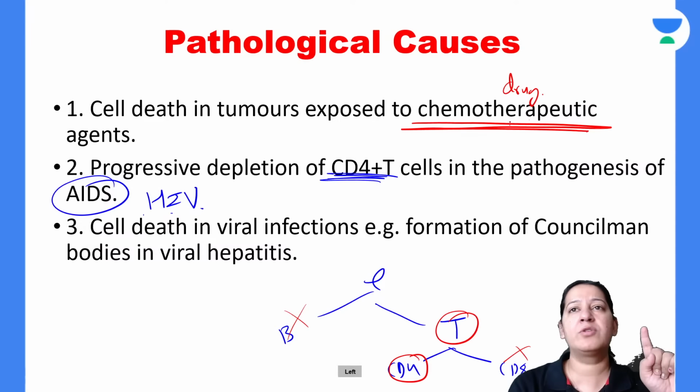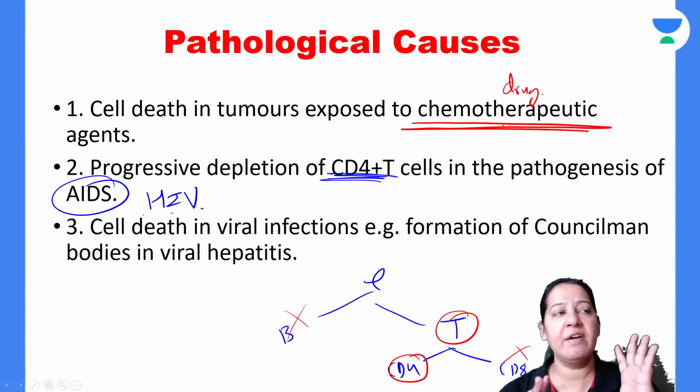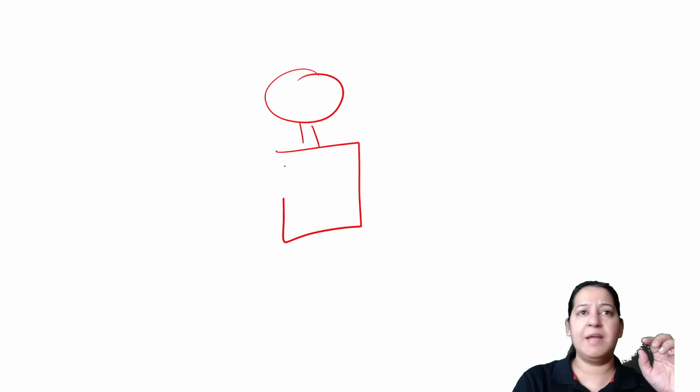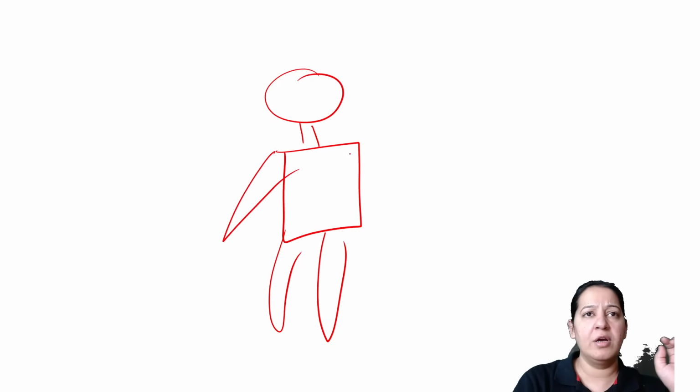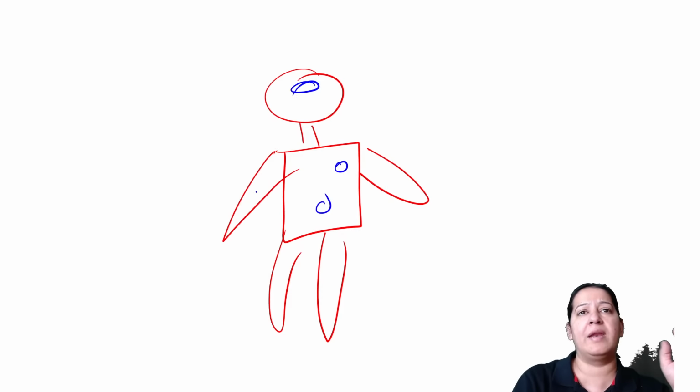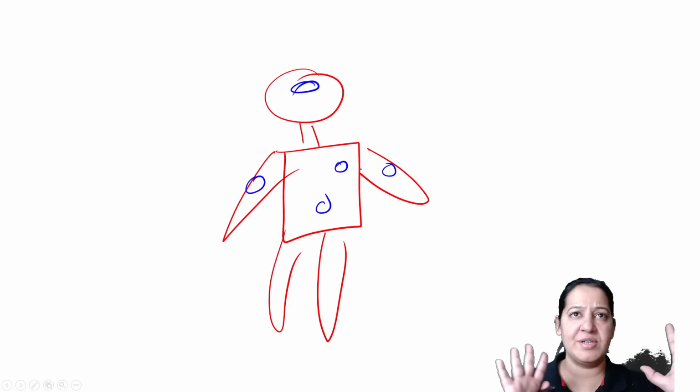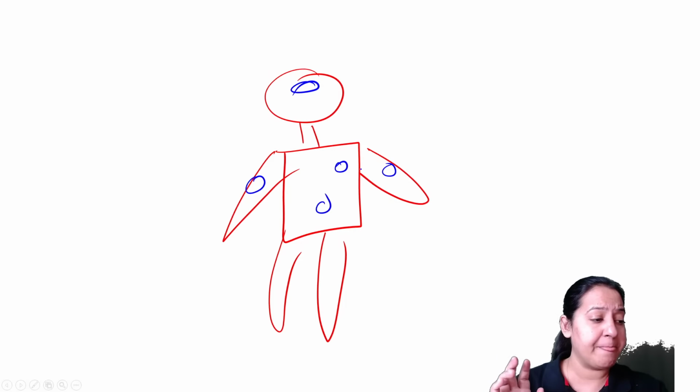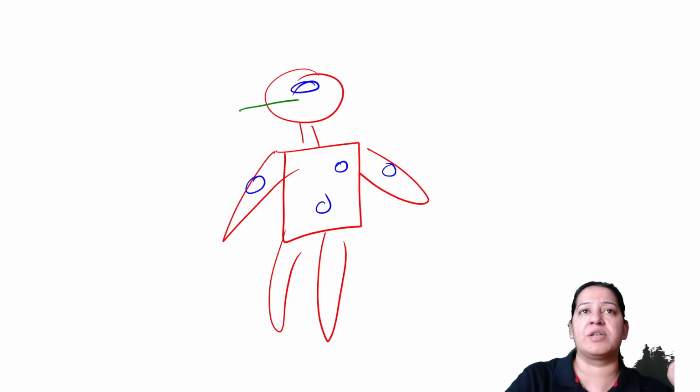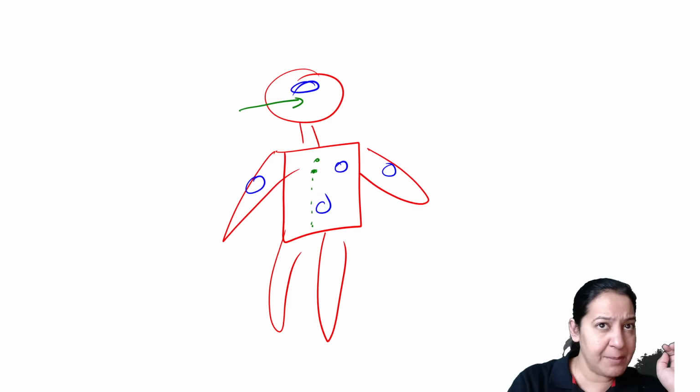So the chemotherapy drug doesn't know this is a cancer cell. So whenever we give it, just suppose this is a human body, and the patient is having cancer at any part of the body. I don't know which part. Let me say the patient is having cancer in the breast, or in the stomach, the brain, the bone, the muscle, anywhere. Now I'm giving chemotherapy to this patient, either orally or IV. So the drug is going inside the body. Now this is the chemotherapy drug.